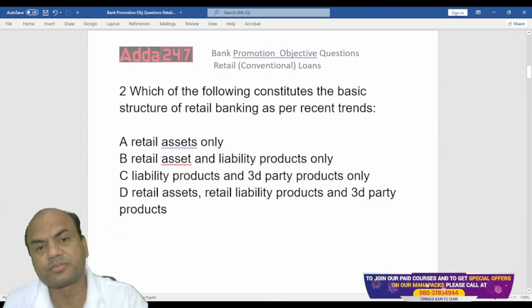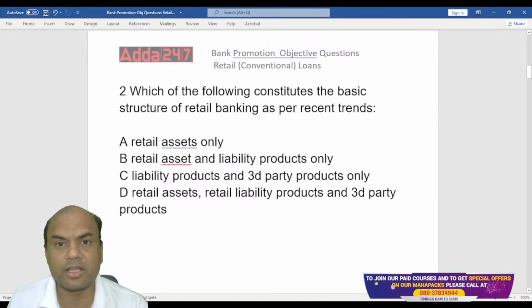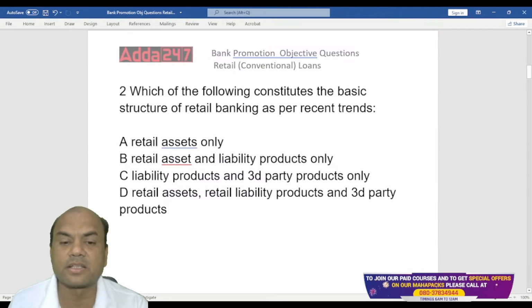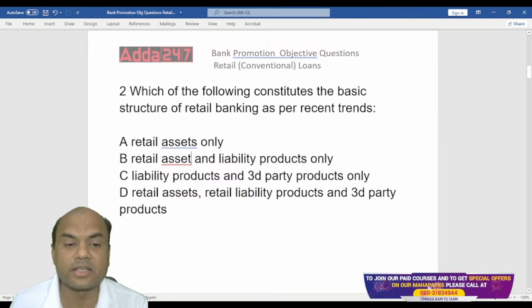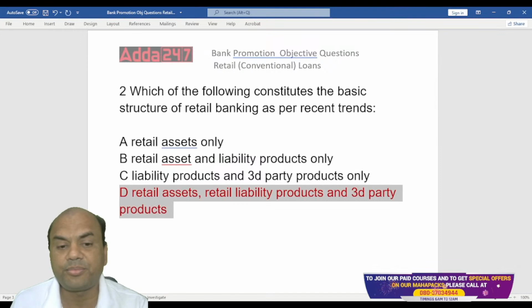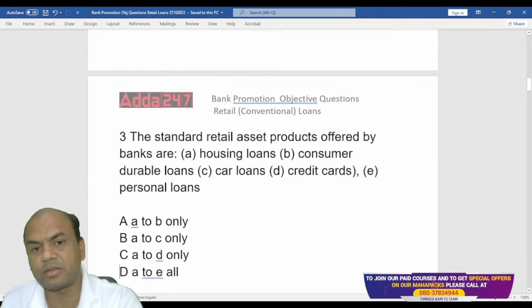What do you sell in your bank? Tell me. All of you are selling insurance today, right? Everyone is focusing on insurance, right? What is that? It is a third party. You have to cater to the retail loans also, home loan, personal loan if anybody comes. Then retail liability products also, deposit, saving, current, FD. So the answer is D. Correct? Answer is D over here. Got it? Next one.